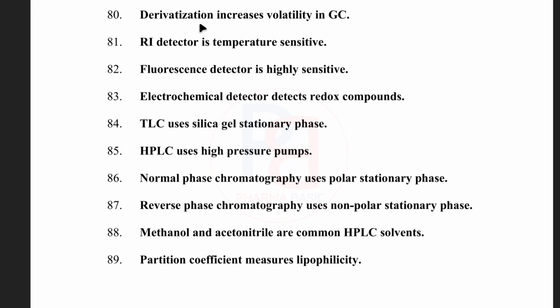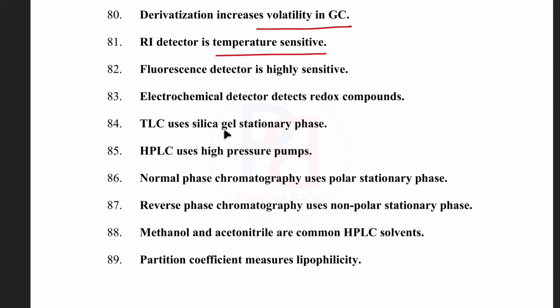Derivatization increases the volatility for gas chromatography. Refractive index detector is temperature sensitive. Fluorescence detector is highly sensitive. Electrochemical detector detects the redox compounds.